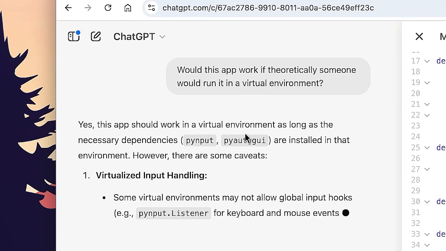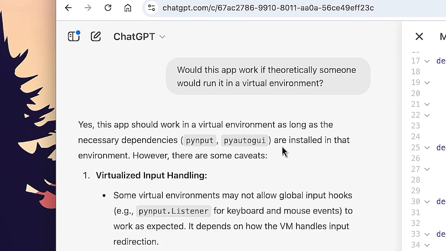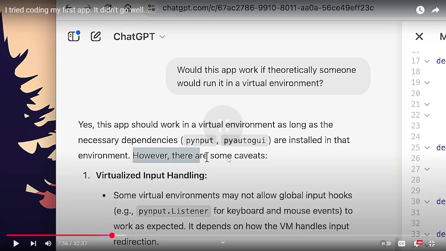Yes, this app should work in a virtual environment as long as the necessary dependencies are installed in that environment. There's a big "should" in that conversation right there. If you look at that word, the word "should", if it was actually correct, it would say yes. So there's still a possibility of it not working.